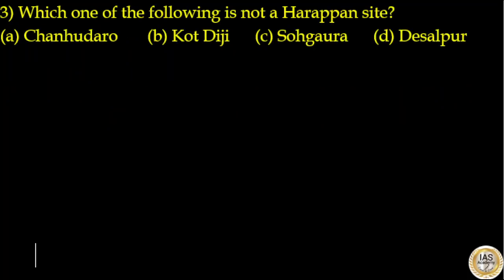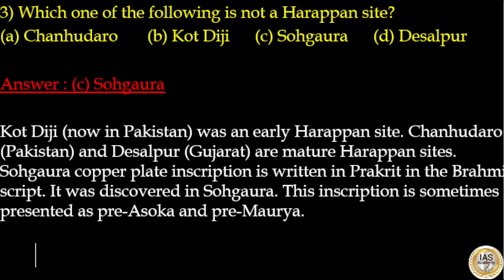Which one of the following is not a Harappan site? Options are Chanudaro, Kodiji, Sogura, Jasalpur. The answer to this question is option C, Sogura. Kodiji was an early Harappan site. Chanudaro and Jasalpur are mature Harappan sites. Sogura copperplate inscription is written in Prakrit in Brahmi script. It was discovered in Sogura. This inscription is sometimes presented as pre-Ashoka and pre-Maurya. So the answer to this question is option C.